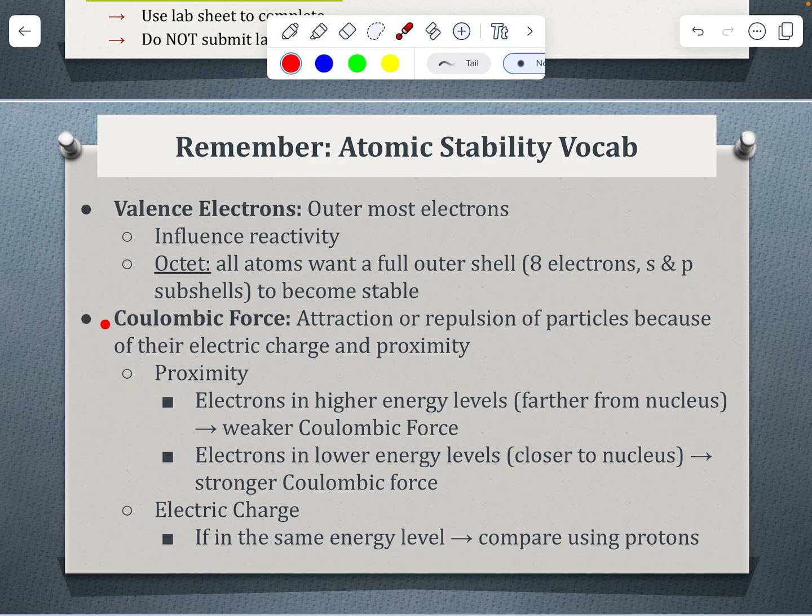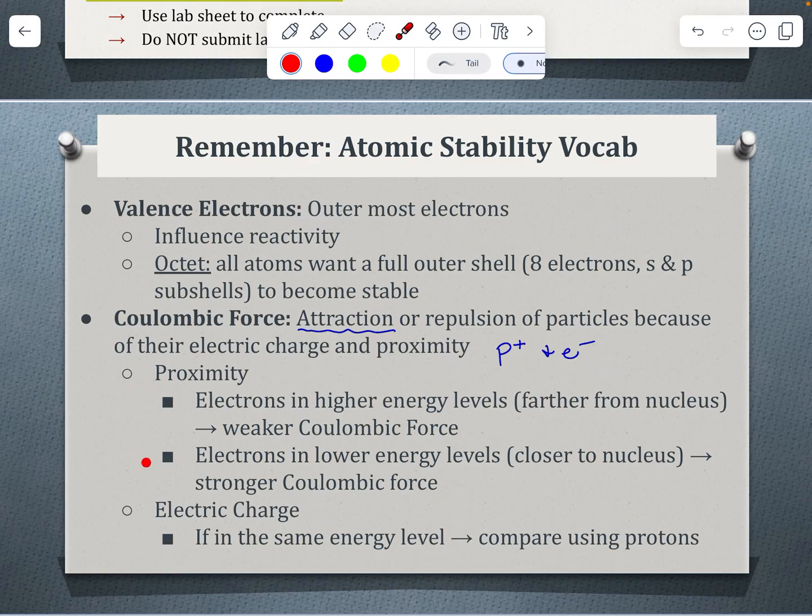We also need to discuss Coulombic force, which is that attraction or repulsion of particles because of their electric charge and proximity. Because we're dealing with those protons, which are positive, and our electrons, which are negative, we're often talking about that attraction in these types of problems. Proximity, we are going to use energy levels, so that distance from the nucleus. Higher energy levels are farther from the nucleus, lower energy levels are closer to the nucleus.